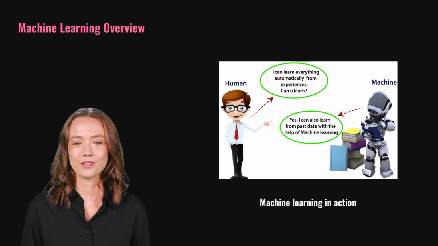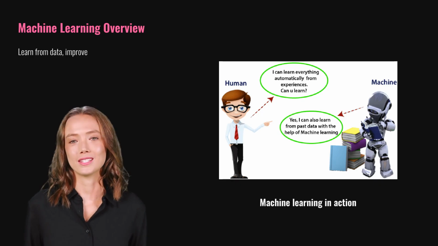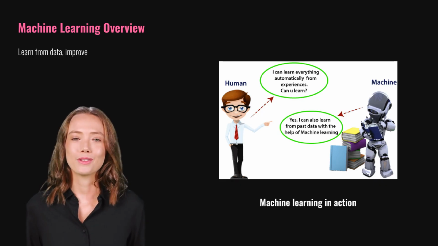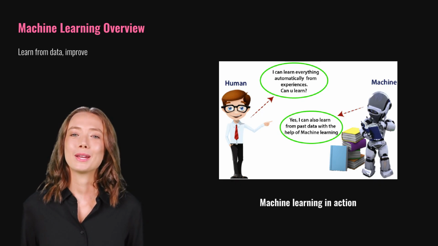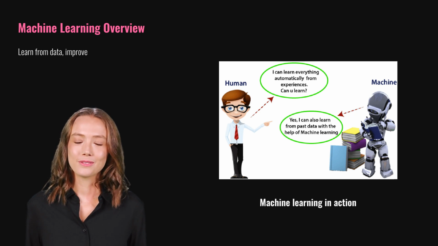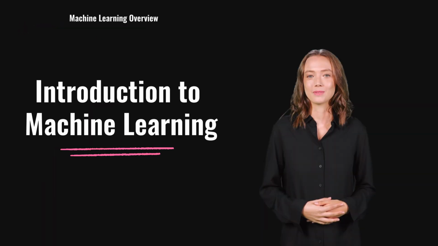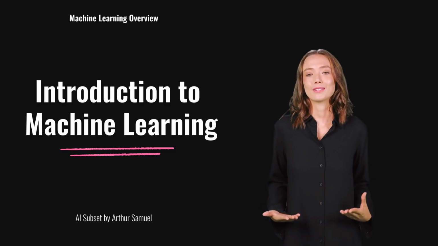Machine learning enables computers to learn from data, enhancing tasks like speech recognition and image tagging. It employs algorithms to make predictions, transforming how we interact with technology. This capability allows machines to improve performance over time, similar to human learning from experience, making it a cornerstone of modern artificial intelligence applications. Machine learning, a subset of artificial intelligence, was coined by Arthur Samuel in 1959.